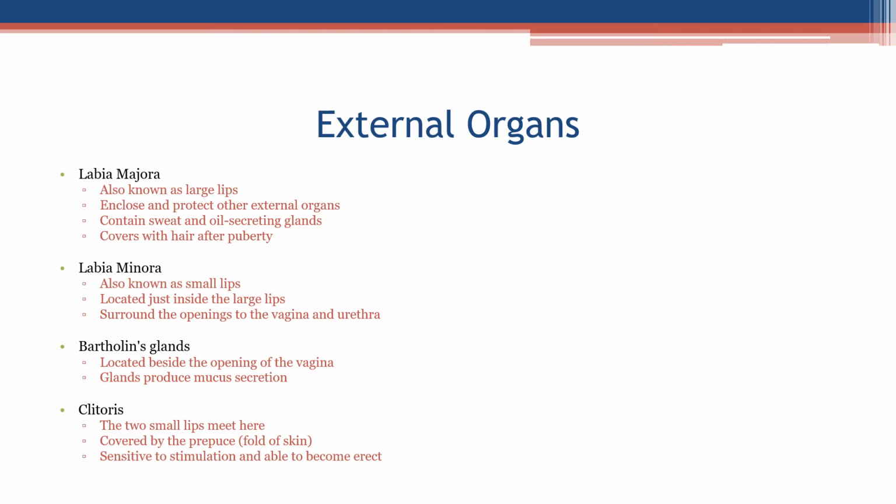Bartholin's glands. Located beside the opening of the vagina. Glands produce mucus secretion. Clitoris. The two small lips meet here. Covered by the prepuce, the fold of skin. Sensitive to stimulation and able to become erect.